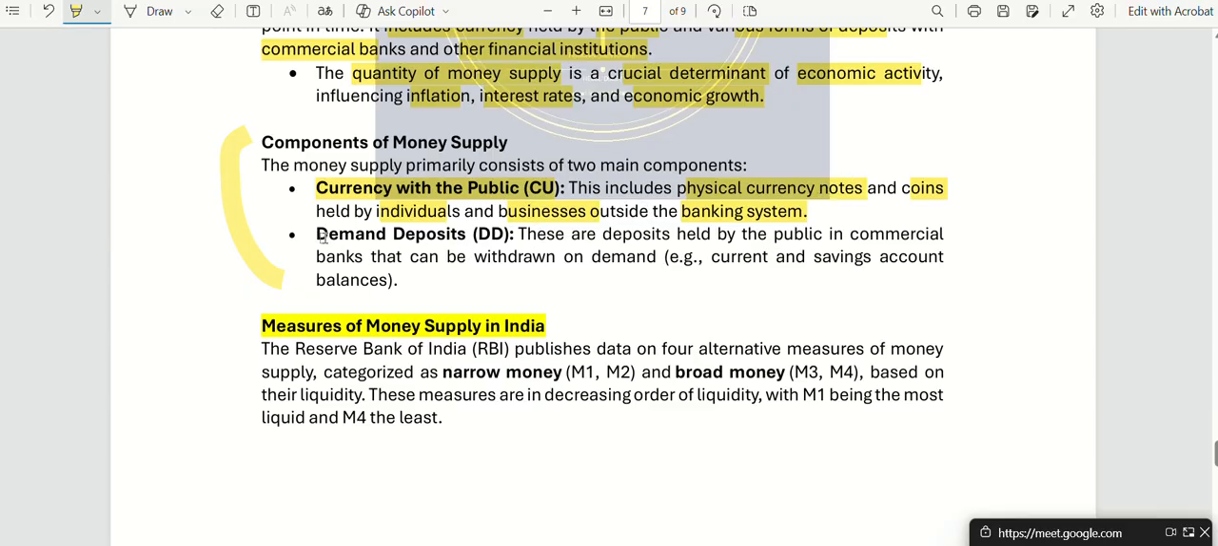Remember this statement. Then demand deposits. These are deposits held by the public in commercial banks, which can be withdrawn on demand. For example, current and savings balances, whatever businesses and individuals have as deposits. So these are the only two components of money supply. You might be asked a statement type of question regarding this one. Like, does currency with public include the money that is held by individuals and businesses outside of the banking system? Yes, even outside of the banking system, that money will be considered a component of money supply. All right, fine.